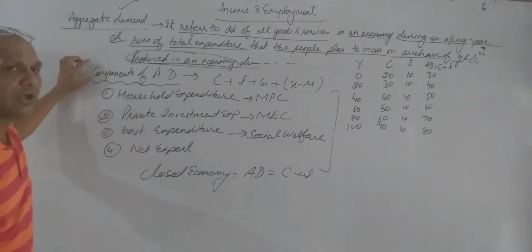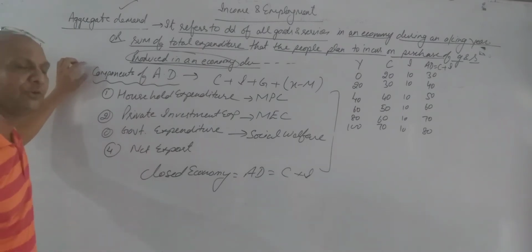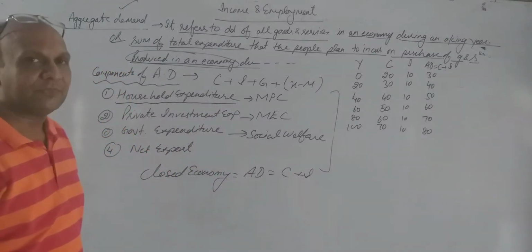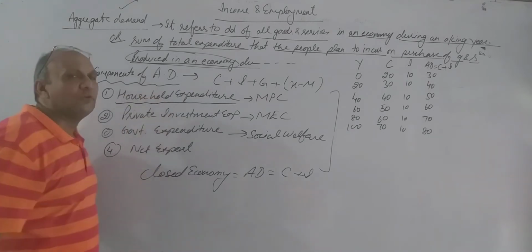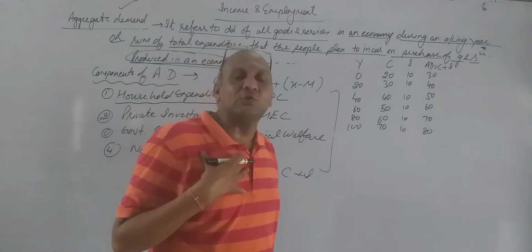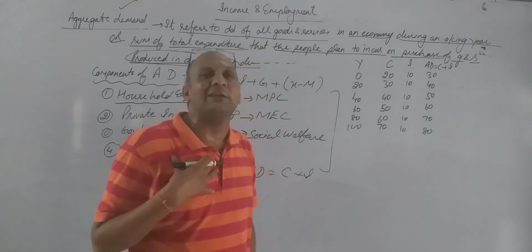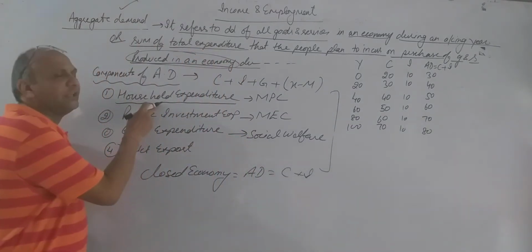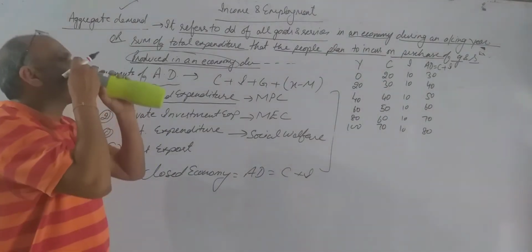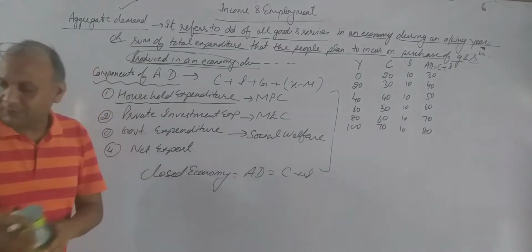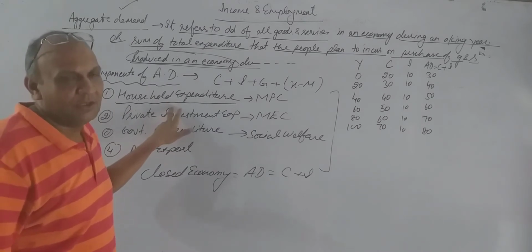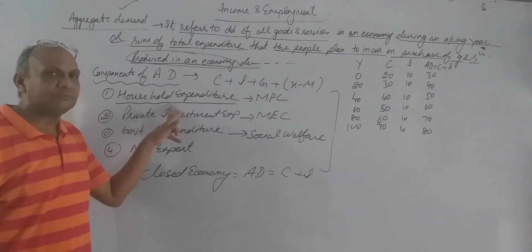Now let us discuss the components of aggregate demand. What are the elements to be included in aggregate demand? The first component is household expenditure. Now here the question arises, what is the meaning of household? Household means we people who are consuming goods and services for our day-to-day life. So here we are talking about households of the entire country. How much money is spent by them on their day-to-day needs is known as household expenditure.